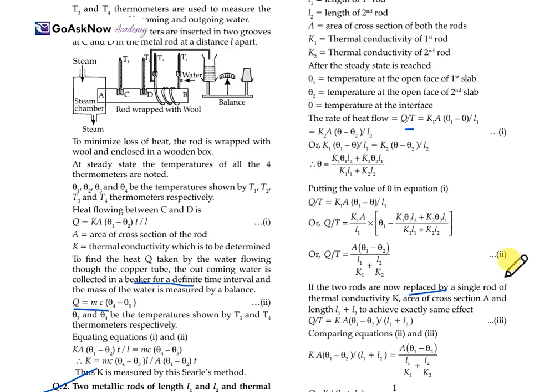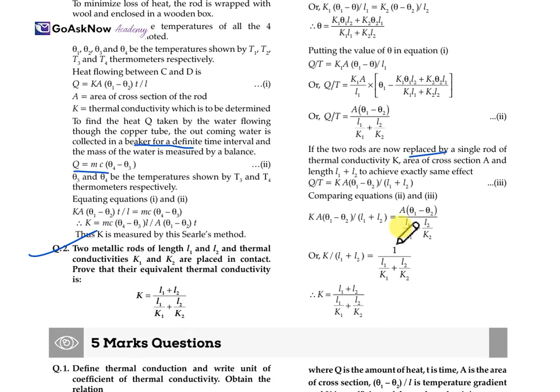So, when we compare both the equations, the second and the third one, we get here K. Now, we put both the equations together and simplify it, shift this L1 plus L2 outside, and we get the value of K, and here we proved it.